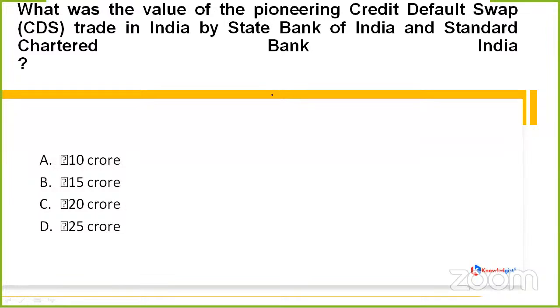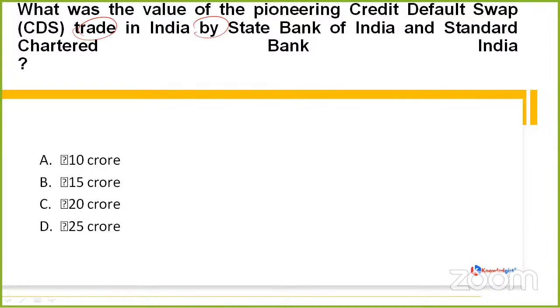Coming to the next question, what it is asking, give me a second, friends. It is asking what was the value of the pioneering credit default swap, which is CDS trade, in India by State Bank of India and Standard Chartered Bank India.